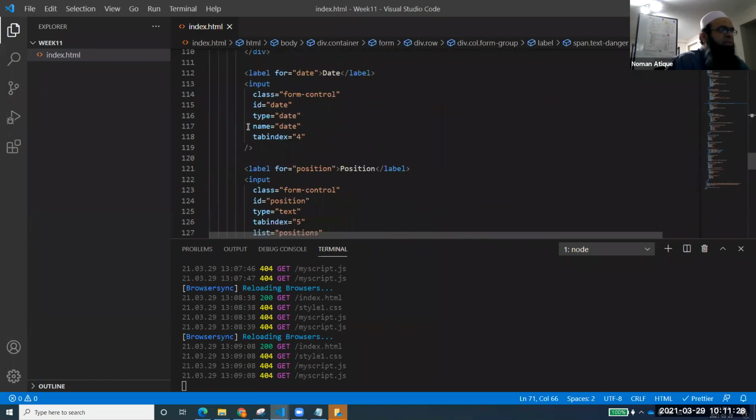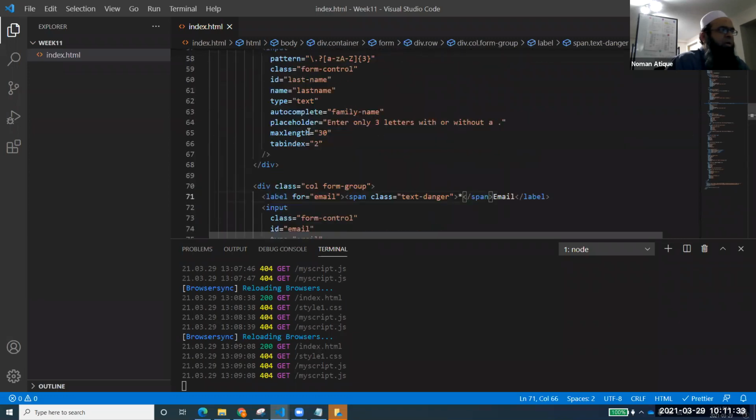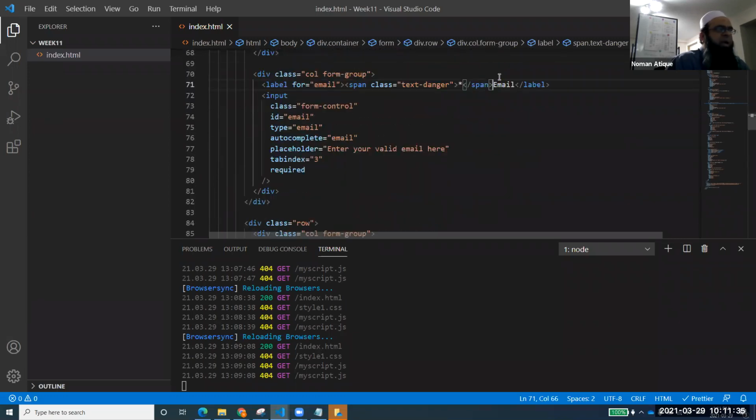There is that date. Date is over here. Or maybe let's come back over here and replace that with email. I'm just removing this email, and I say that email is not necessary. Email is not required, right?